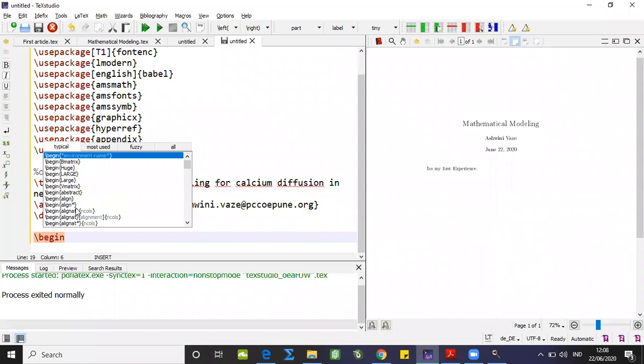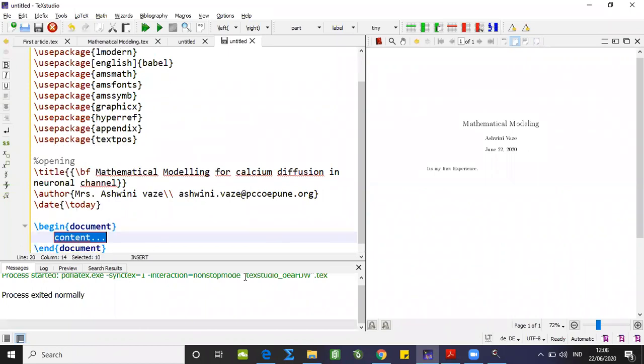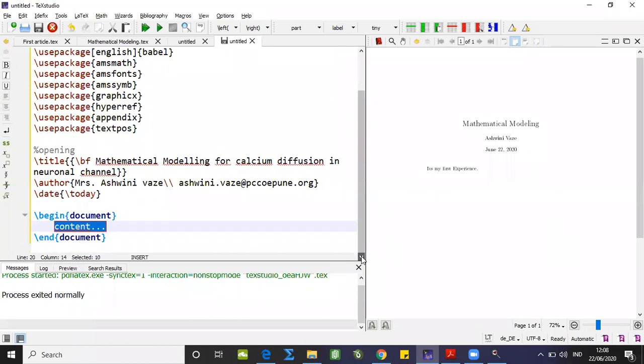So here I'm going to select document. If I put enter in the particular list, I'm going to get the environment as default over here. So \begin{document}, \end{document}. Within this environment, we have to write our content.